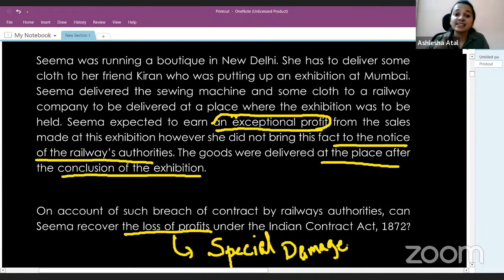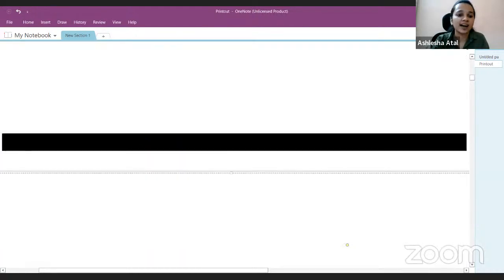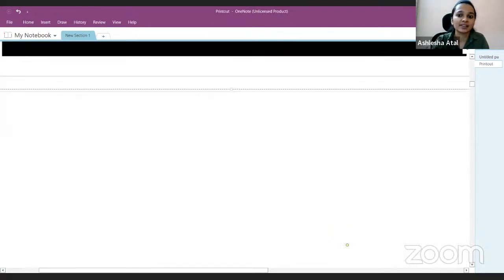And since Seema did not make the railway authorities know the purpose for which she is sending the goods, and also she did not make them aware that she would miss out on exceptional profits if there was a delay, Seema is eligible to claim only and only general damages or ordinary damages and not special damages. So this was with respect to question number 2, and here's the answer. You can have a look at the answer.